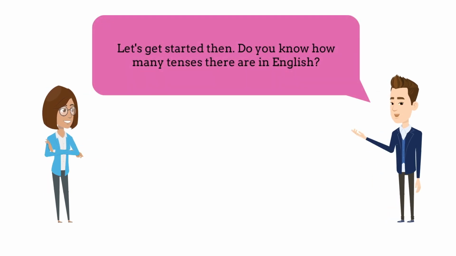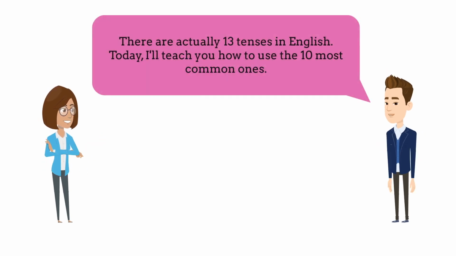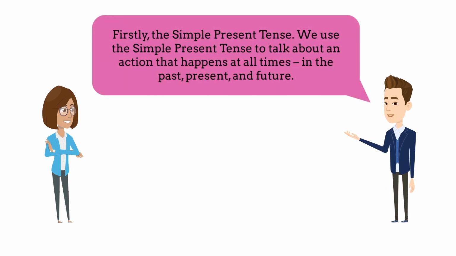Let's get started then. Do you know how many tenses there are in English? I think there are 10 tenses. There are actually 13 tenses in English. Today, I'll teach you how to use the 10 most common ones. Firstly, the simple present tense.